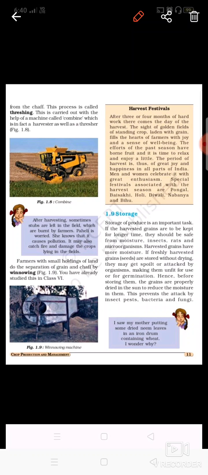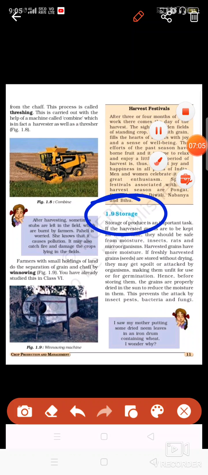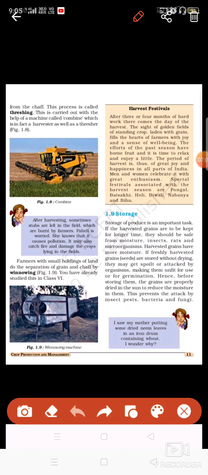Now comes the last process, that is known as storage of the grains. Okay, storage of the crops. Basically, you cannot leave any of the crops in the field. The reason being, there can be a dust storm, there can be rains that can destroy your crops. So crops cannot be left like that in the field. Actually, these are to be stored in a proper place, otherwise your crop will be destroyed.